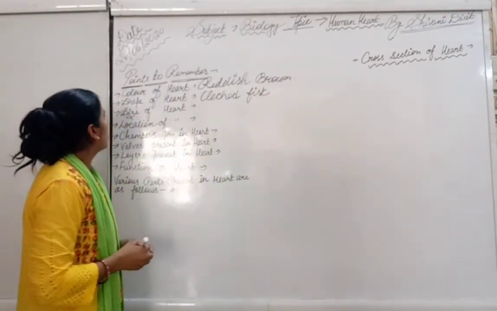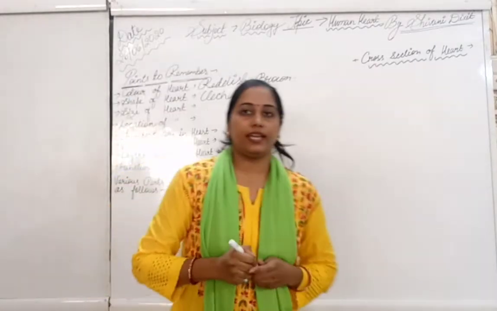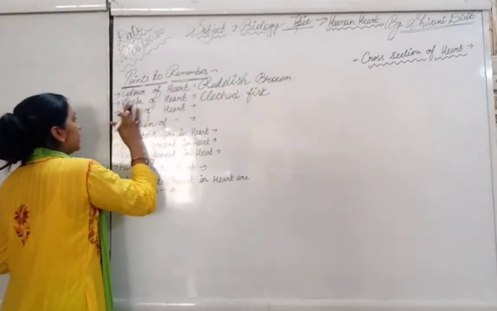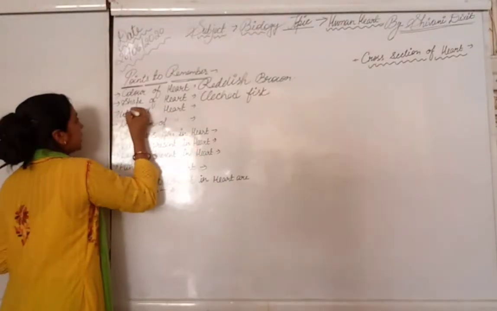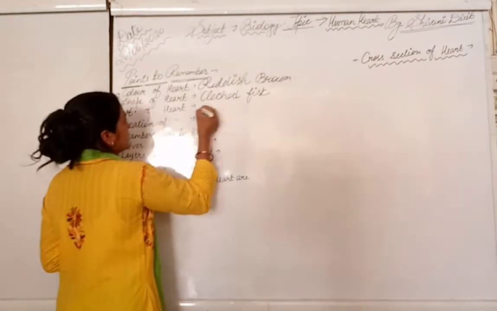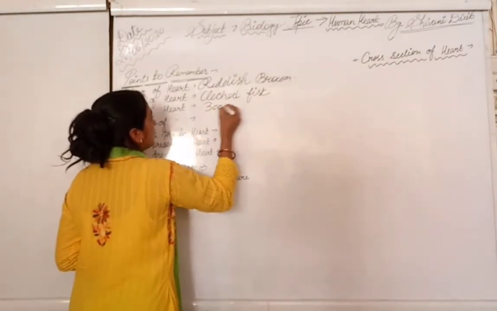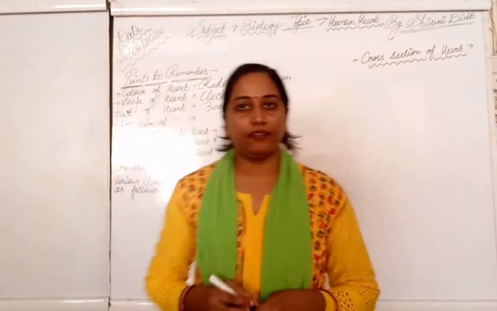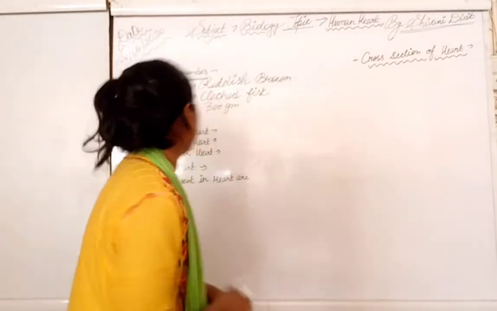If we talk about the size of the heart, then, in place of size, we will mention here the weight of the heart. The weight of the heart is approximately 300 grams, and it varies in male and female as well as child, right?